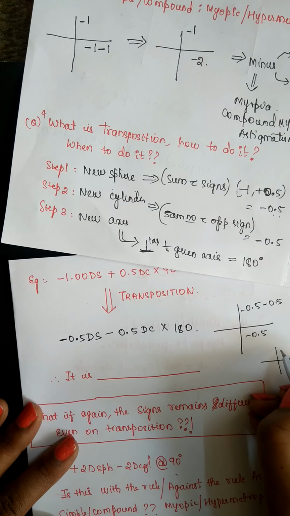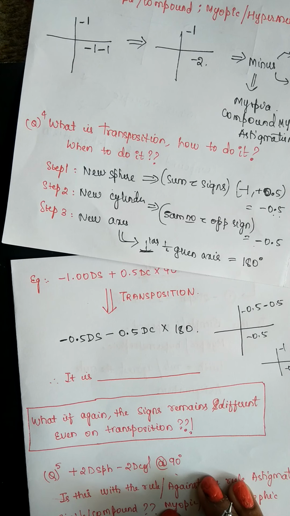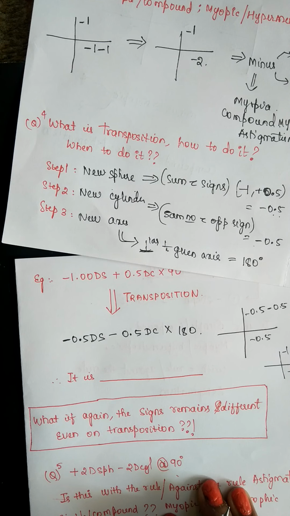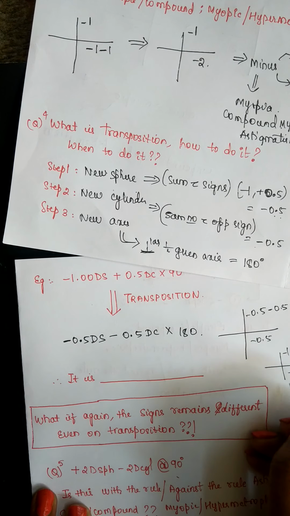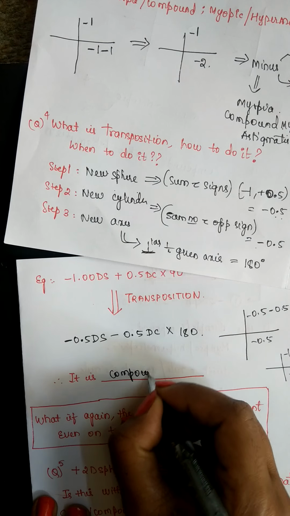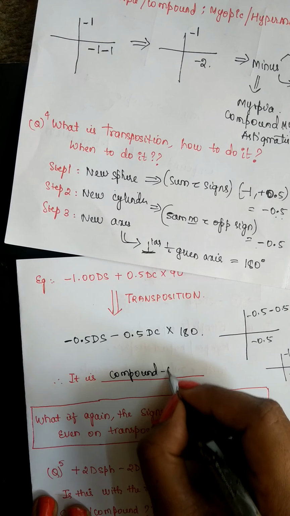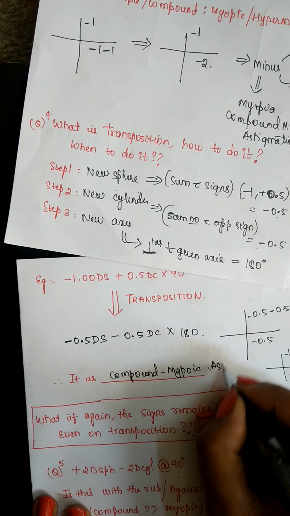Now it is minus 1 and minus 1.5. Now tell me what type of astigmatism is this? Yeah, because both are of same sign, it is compound, and both are of minus type, so it is compound myopic type of astigmatism.